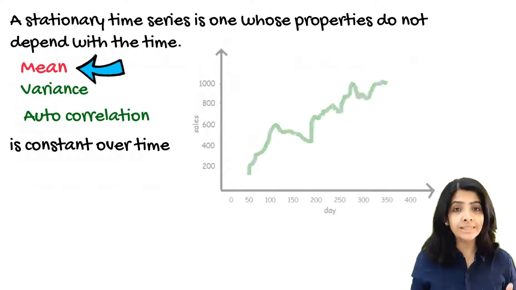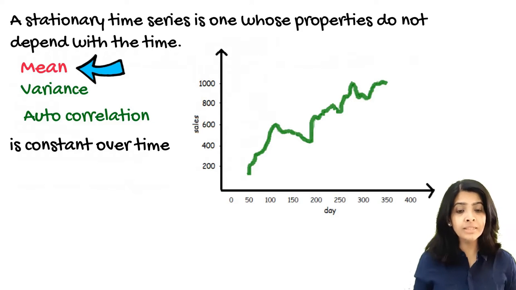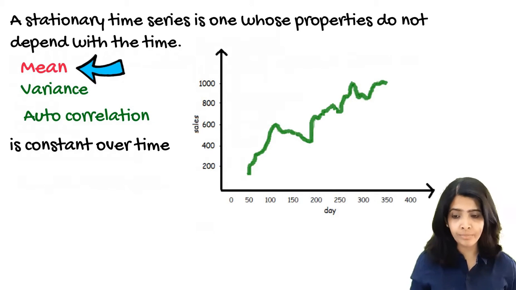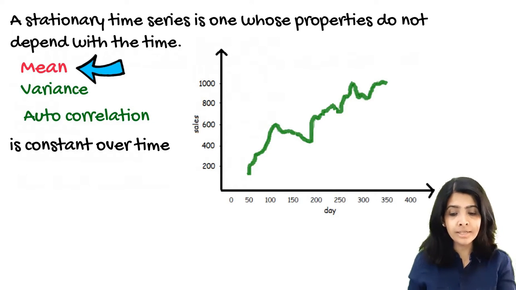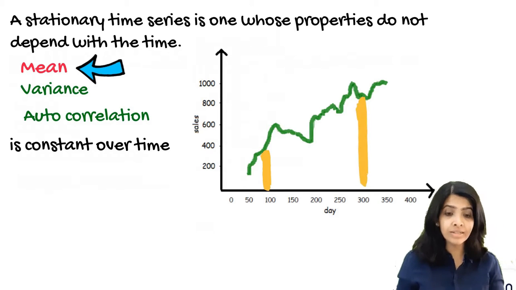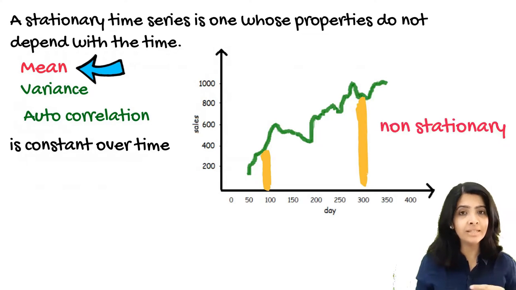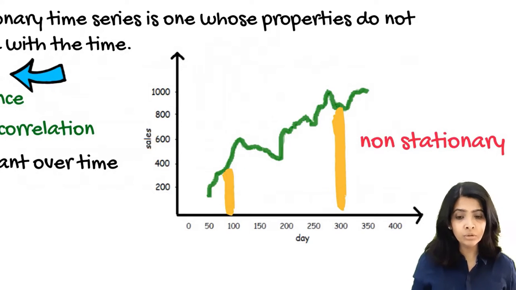If your time series has a trend, like this series has a positive upward trend, that means that the mean is changing with time. Around day 100, the mean sales value is around 400, and around the 300th day, the mean sales is around 800. So we can see that the mean is changing over time. So this series is not stationary. Any series that has trend in it is not stationary.